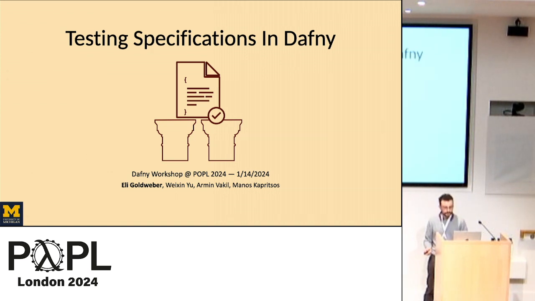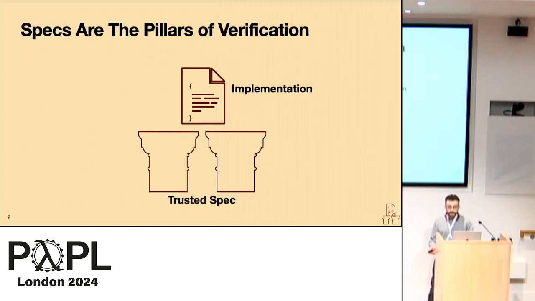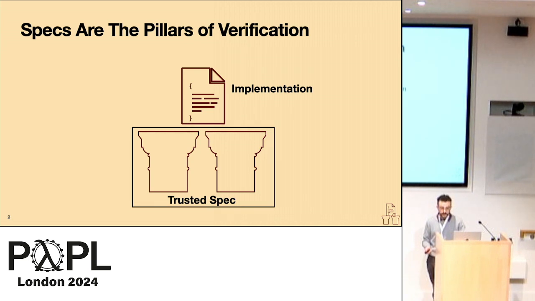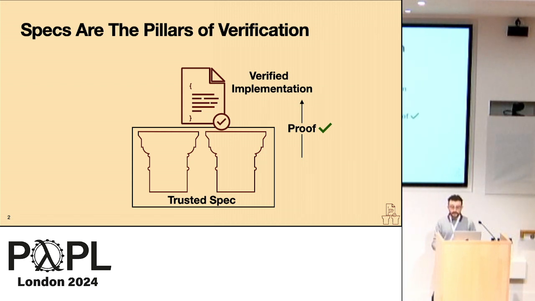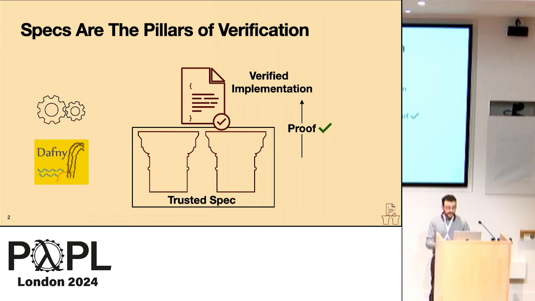As we know, when trying to verify a system or an implementation, one starts by first capturing the system requirements in the trusted specification, and then a passing proof shows that the system is verified and maintains all the properties defined in the specification. Verification is attractive for the strong guarantees that it can provide. Tools like Dafny and recent advances in automation have only increased the adoption of verification, but these guarantees are only as good as the trusted spec.